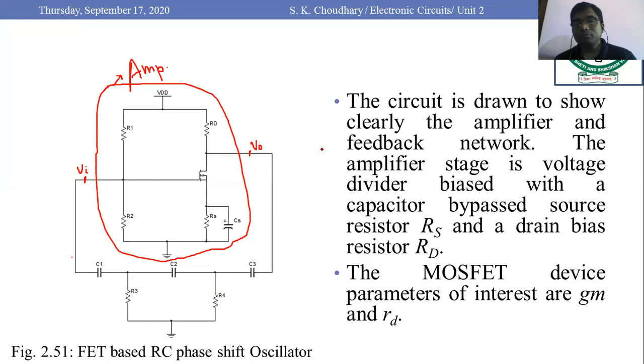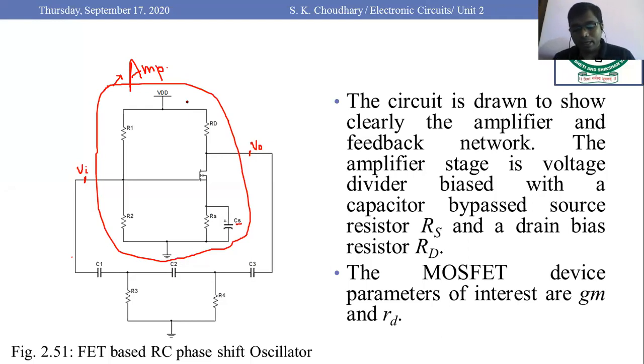Now this circuitry would consist of an amplifier and a feedback network. Amplifier stage is a voltage divider biased with the capacitor CS bypassing the source resistor RS and a drain bias resistor RD. So in this way, this is the basic common source amplifier.